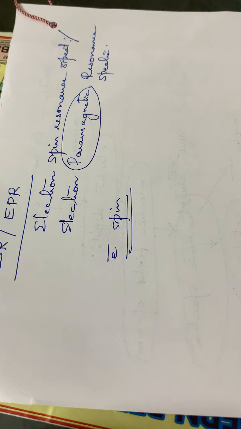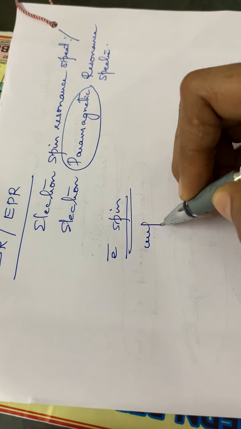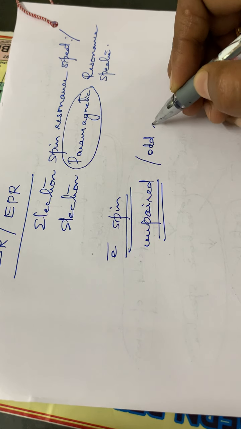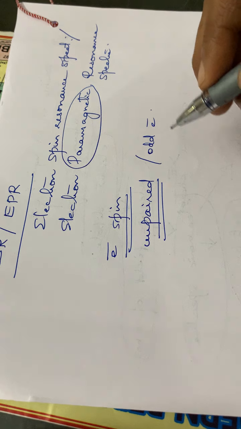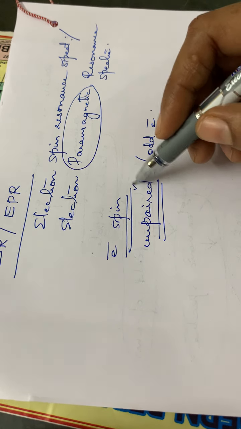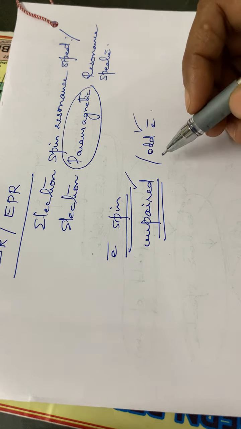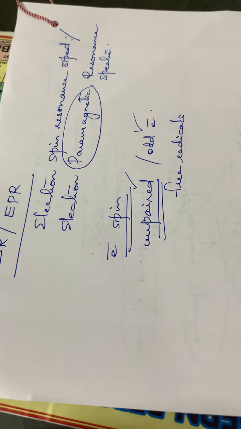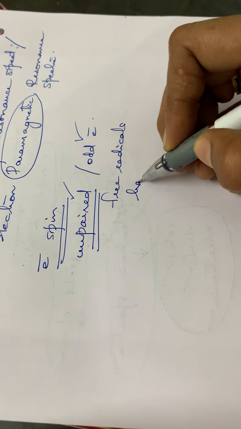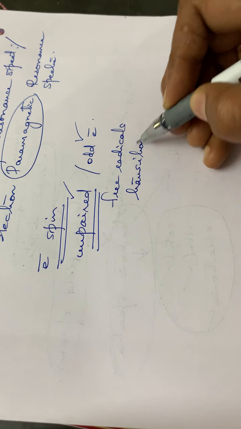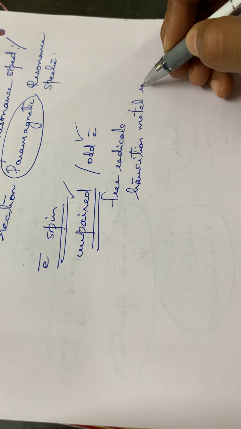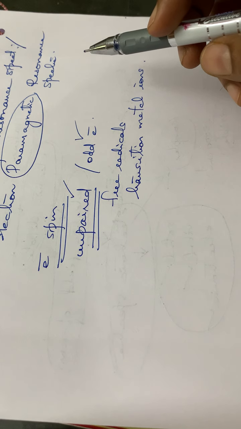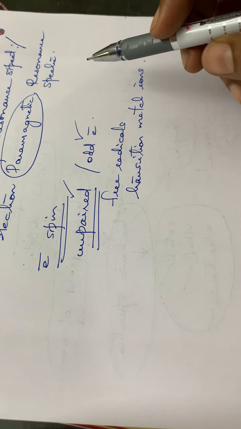Paramagnetic means the molecule will have unpaired electrons, isn't it? So this type of spectrum will be observed in molecules having unpaired or odd electrons. Normally we can say that they are free radicals, isn't it? Free radicals will have an unpaired electron. So free radicals, transition metal ions, etc. This type of transition will take place. So for these type of molecules, this electron spin resonance or electron paramagnetic resonance will occur.